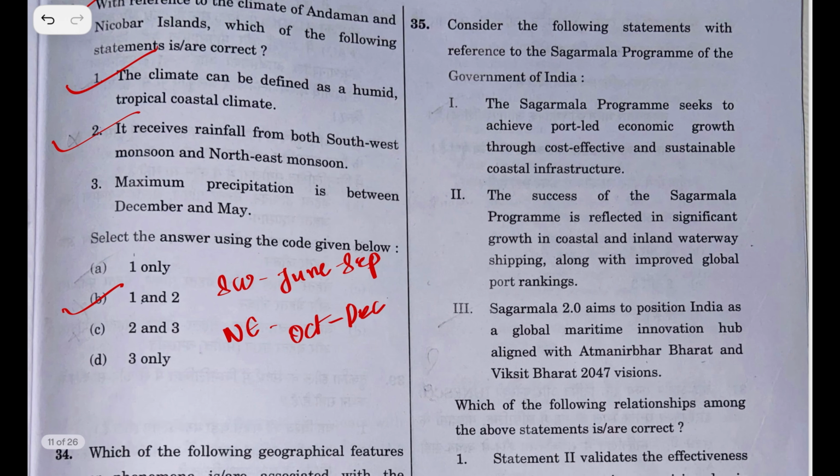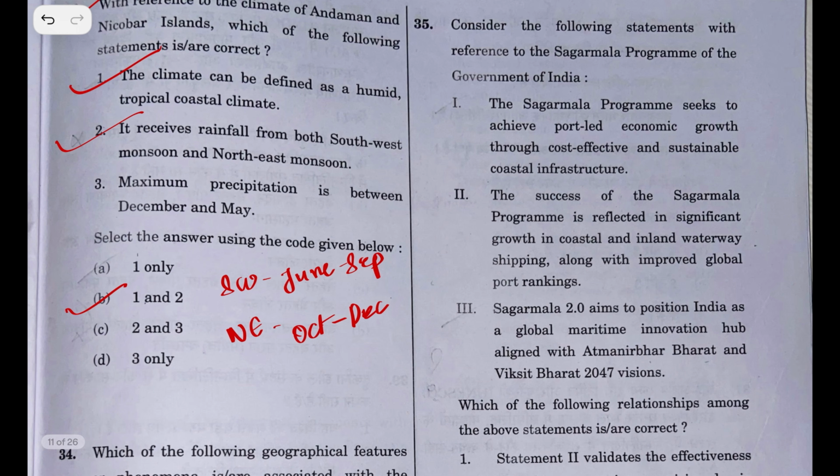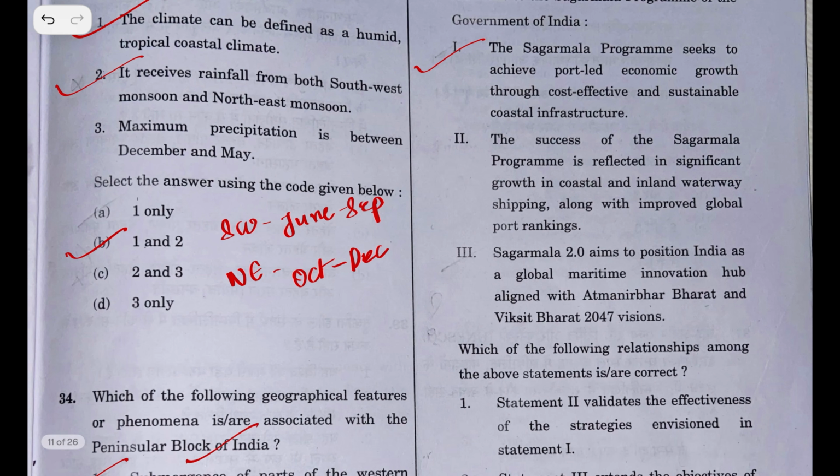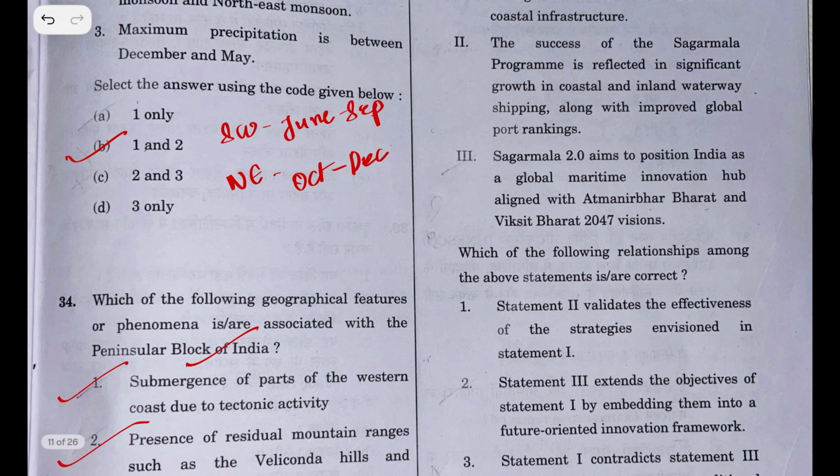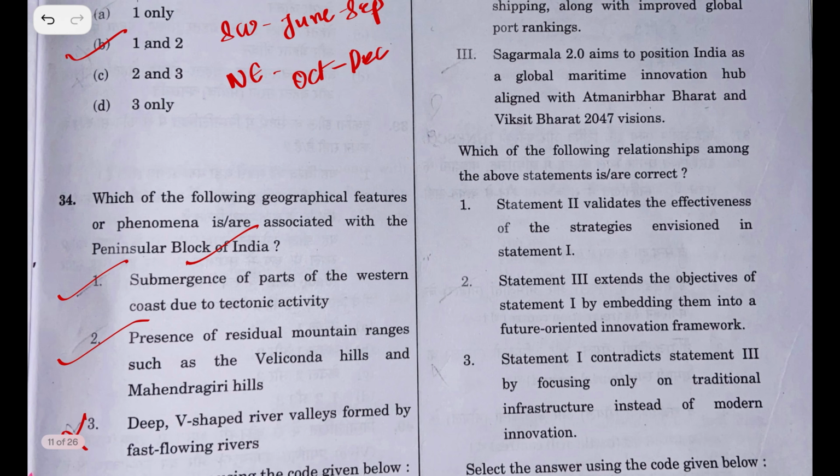Consider the following statements with reference to the Sagarmala project of the Government of India. The Sagarmala program seeks to achieve port-led economic growth through cost-effective and sustainable coastal infrastructure. This is right. The success of Sagarmala program is reflected in significant growth in coastal and inland waterways shipping, along with improved global port ranking. Okay, let's go to the third statement. Sagarmala 2.0 aims to position India as a global maritime innovation hub aligned with Atmanirbhar Bharat and Viksit Bharat 2047 vision. This statement is right.